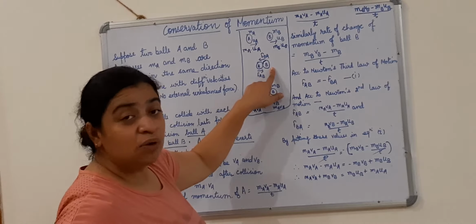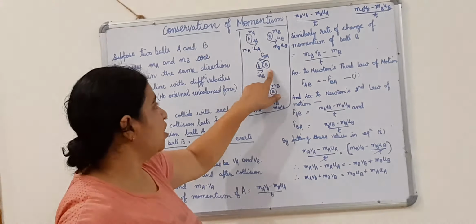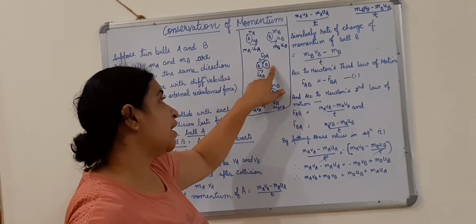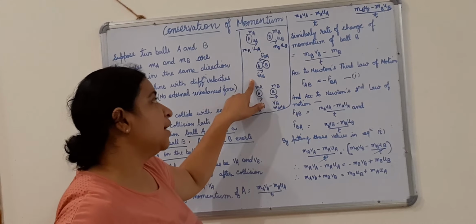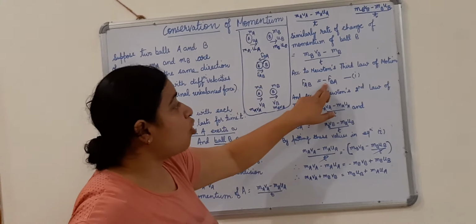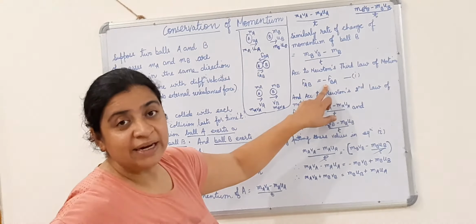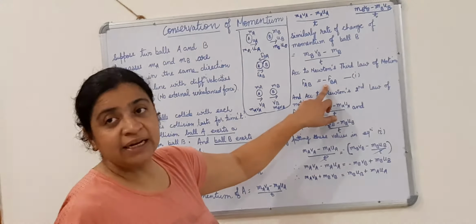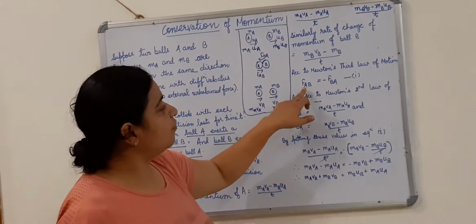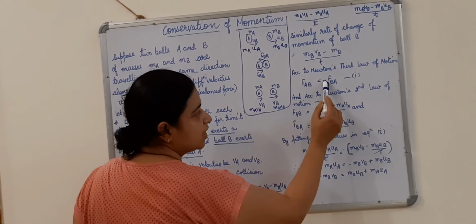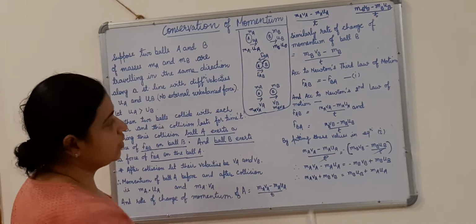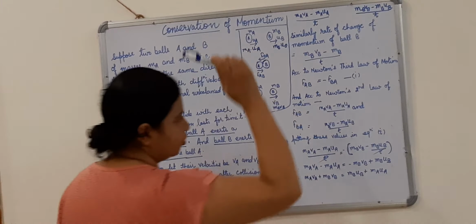There will be an equal and opposite reaction. That means ball B again exerted an equal force of FBA on ball A, but in the opposite direction. Why have I put a minus sign here? This minus sign indicates that the force exerted by both objects is equal, but opposite in direction. This is according to Newton's third law of motion.